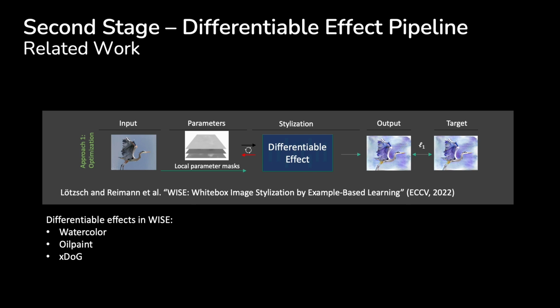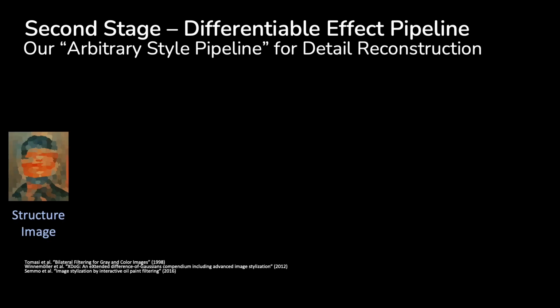To this end, they implemented several effects such as oil paint or watercolor in a differentiable manner in PyTorch and then optimized the effect parameters as previously discussed. In our approach, we make use of this concept, however we introduce a new pipeline specifically for reconstructing only the details lost in structural abstraction. This allows us to keep the number of necessary filters low, which greatly increases speed and ease of editing.